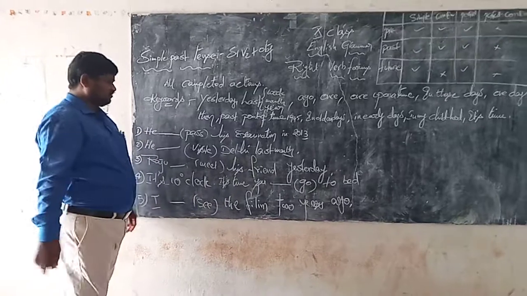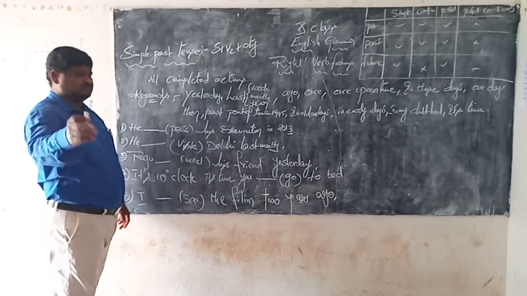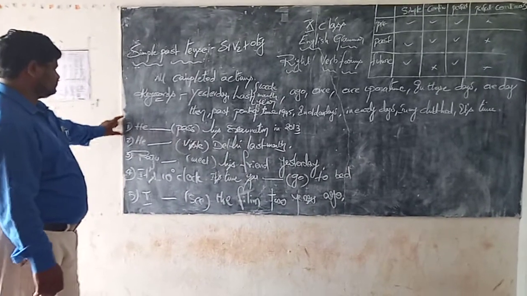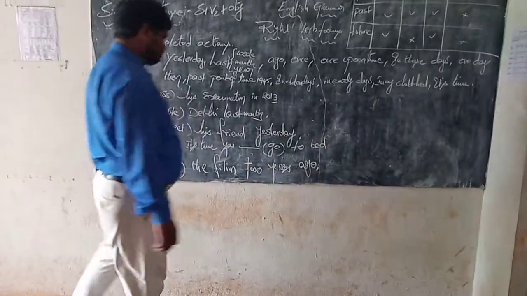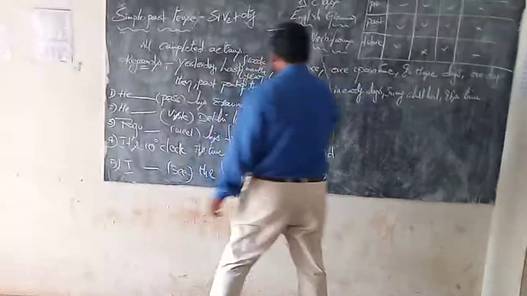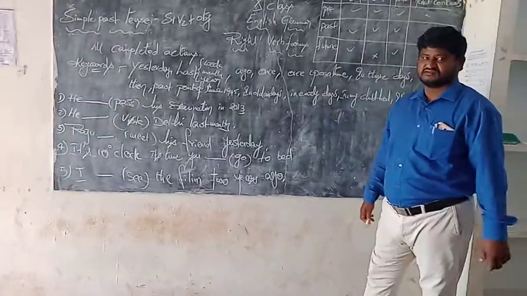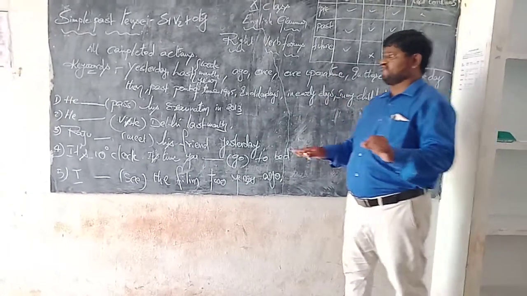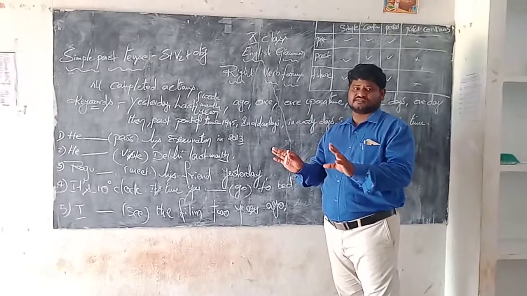Now shall we go for examples, my dear children? Okay. First, he does, in the bracket, pass his examination in 2013. Dear children, in right verb forms you have keywords.